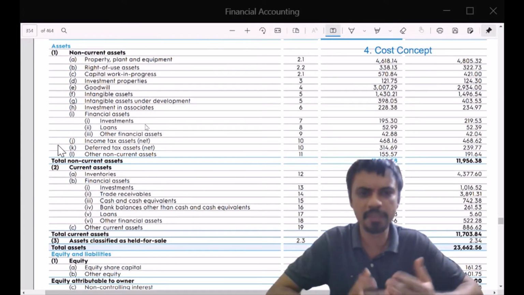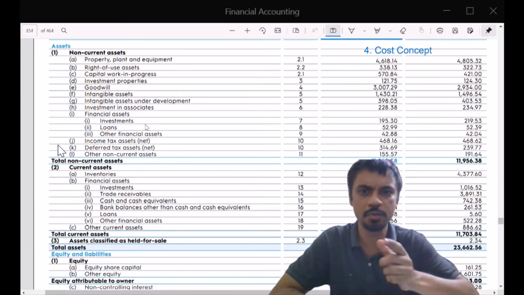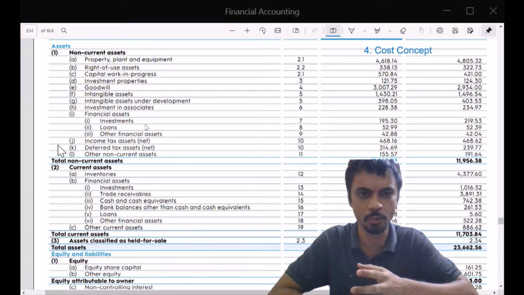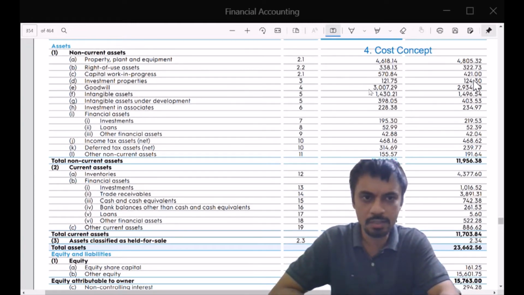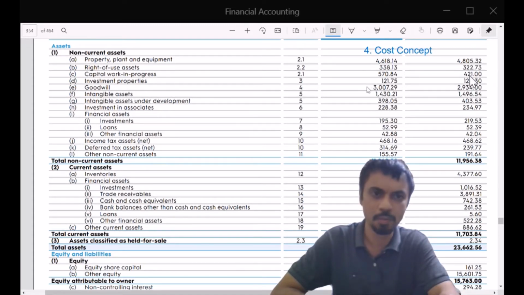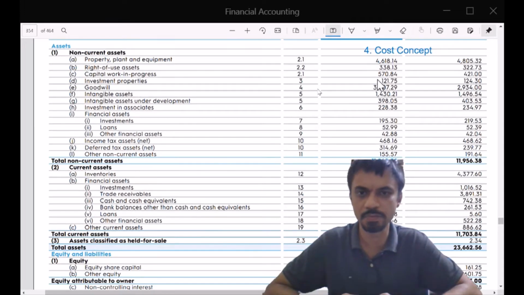You expect that to happen in coming days or coming weeks, but till such time you need to put them as work in progress. Then you see this last year's work in progress of 421. Either some of it or all of it would have become this year's assets, right? And then this year you have some work in progress which will become capital assets in the subsequent year.